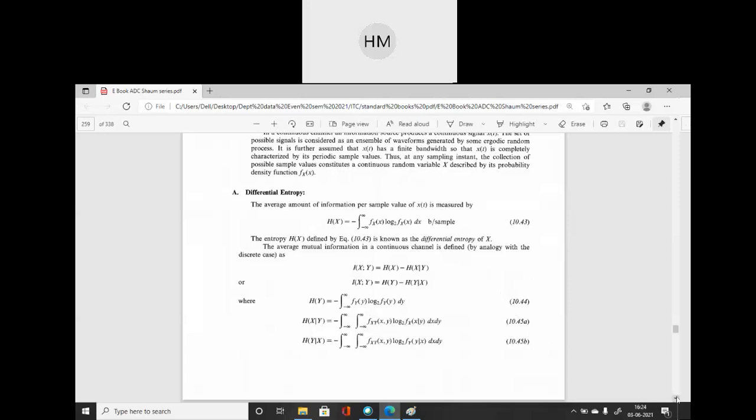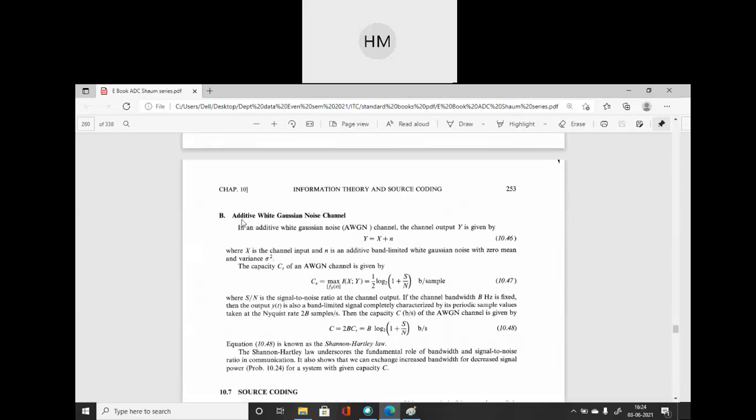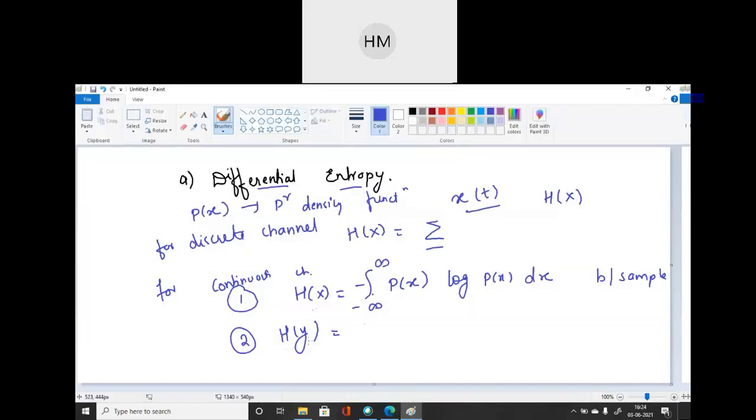So all the entropies you have to write again. You have to mention the output entropy. Then you have to write the conditional entropy for this system. So how will you write conditional entropy over here? Double integration sign. Then joint probability, log p of x by y, dx dy.